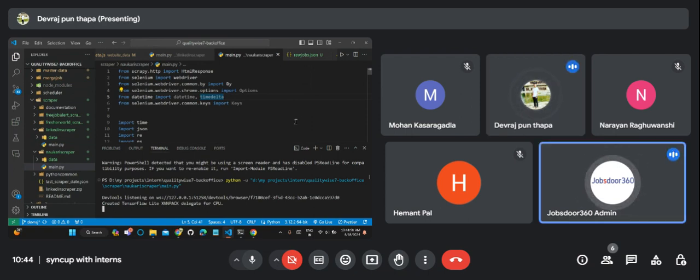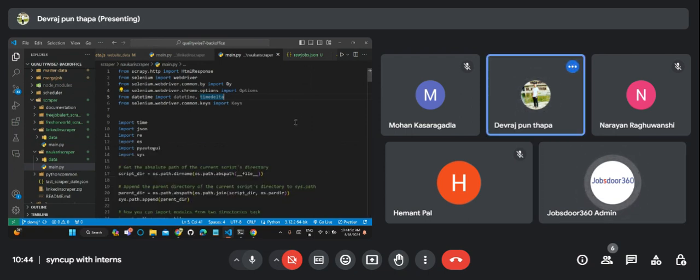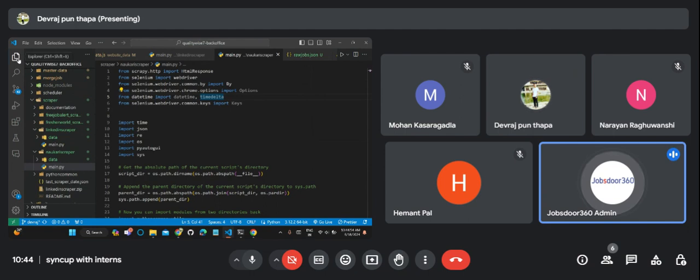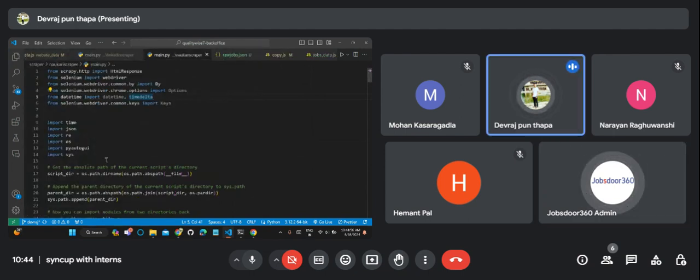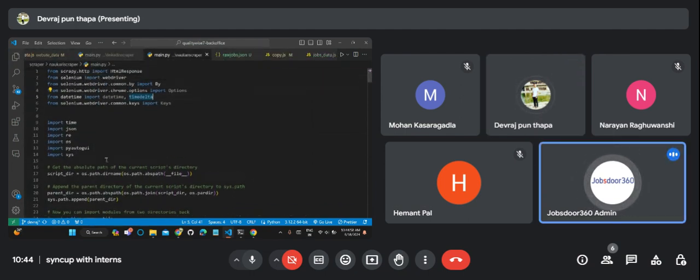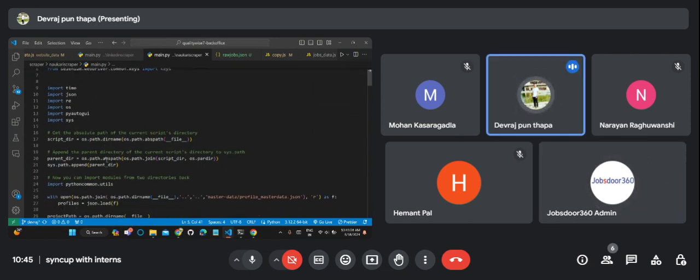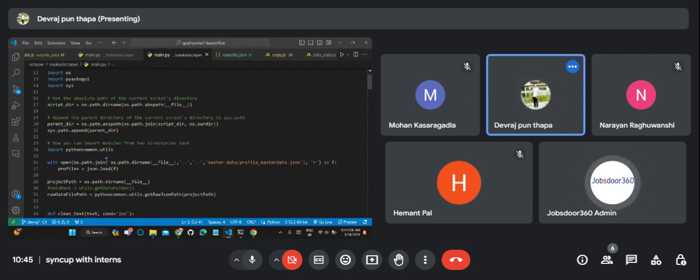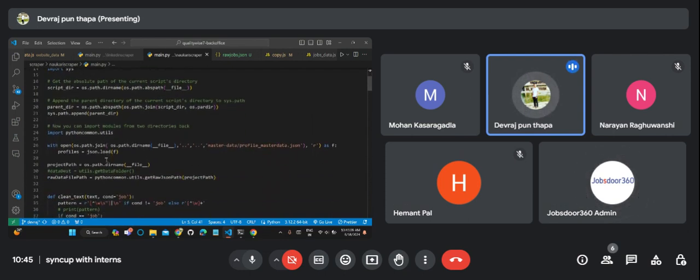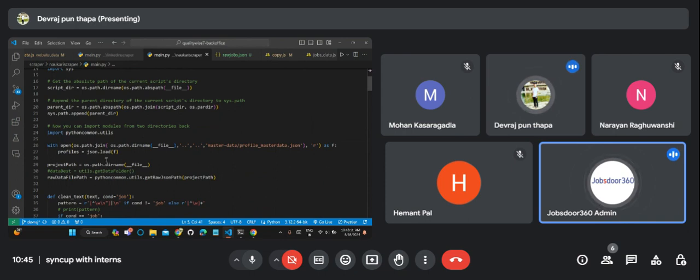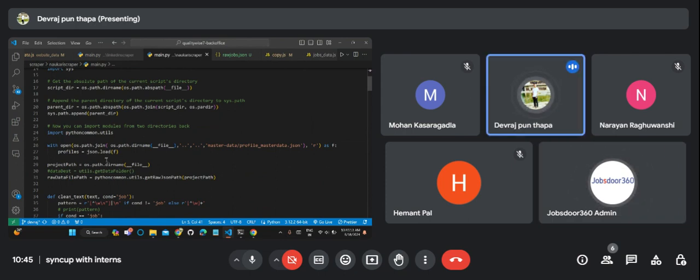So just collapse this terminal. These are some imports we have used. Then line number 17 is your absolute path, the escape path. Then line number 20, parent directory. Those who know Python must be understanding, and others must be understanding from the definition only.